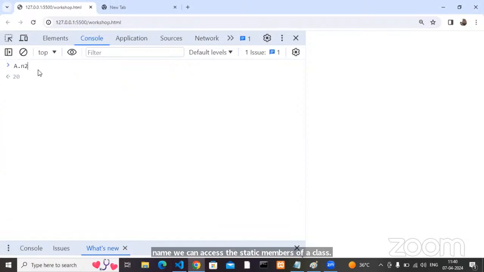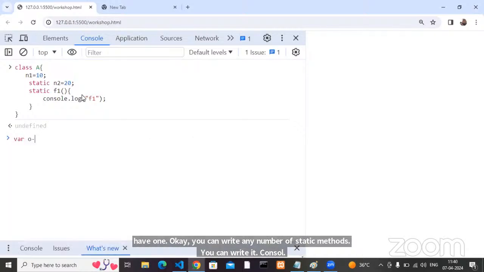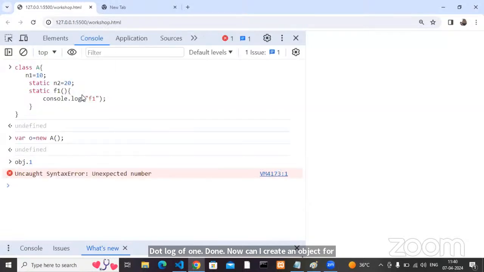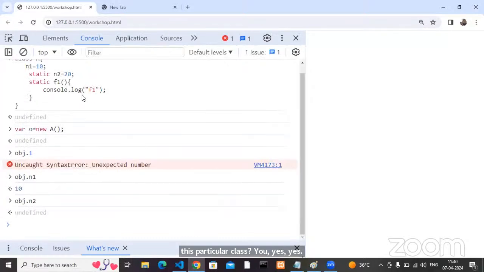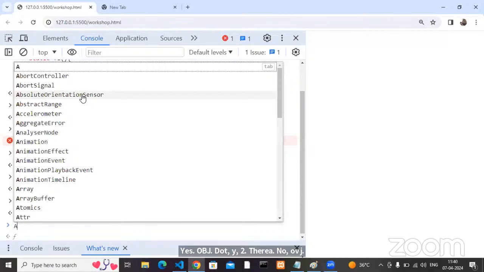Like this, how many static members can you write? Not only variables, you can write a static method F1, and you can write any number of static methods, for example console.log in F1. Now, can I create an object for this class, o equals new A? Then obj.n1 works, but obj.n2 and obj.f1 are not there.